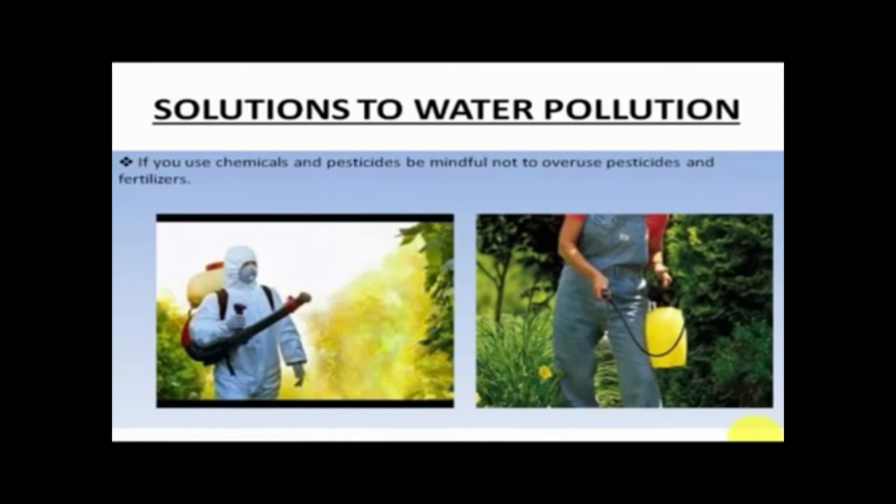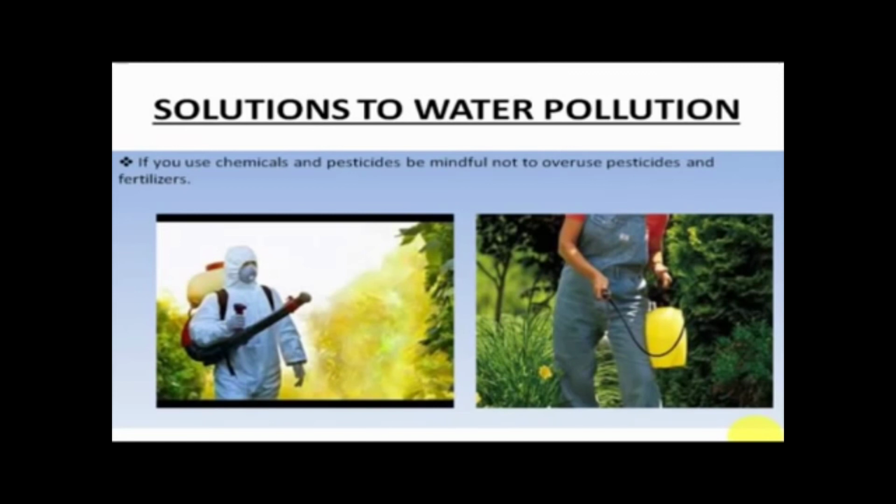If we use chemicals and pesticides and herbicides, then we should not, first of all, overuse them. And as far as possible nowadays, we should even use biofertilizers so that we avoid any kinds of toxics. Because these fertilizers, herbicides and insecticides carry a lot of harmful chemicals which, when mixed up in the water resources because of agricultural runoff, also pollute water.